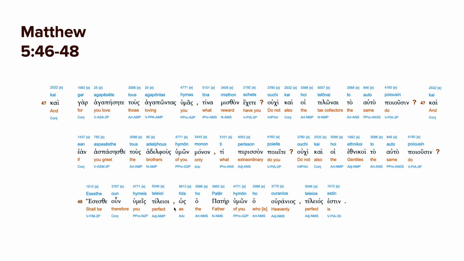Teleios estin. So Jesus concludes this chapter with a very difficult statement for us. Just as our Heavenly Father is perfect, we should be perfect. And we're left thinking, but that's impossible. It is impossible, but Jesus can give you his perfection. So it's a good place to end.